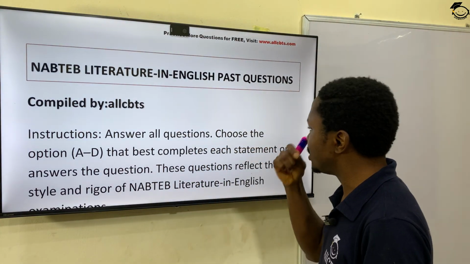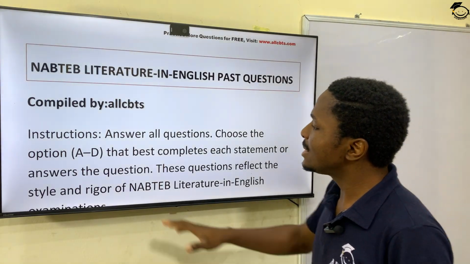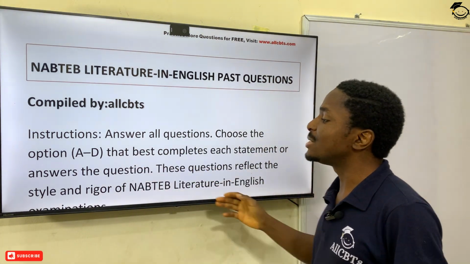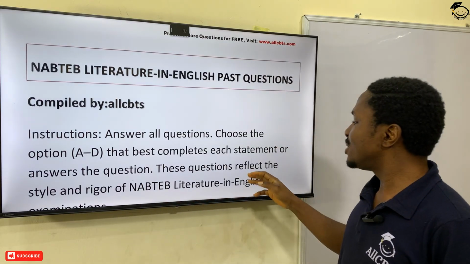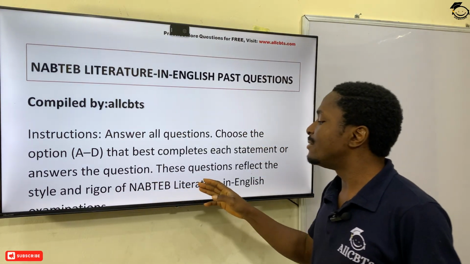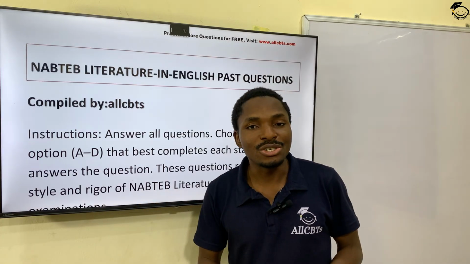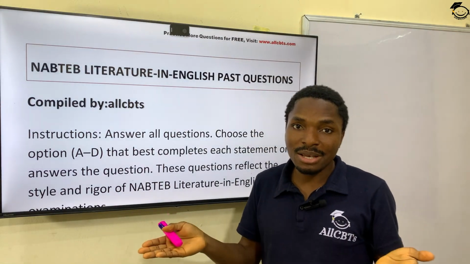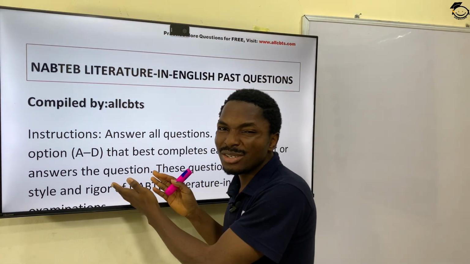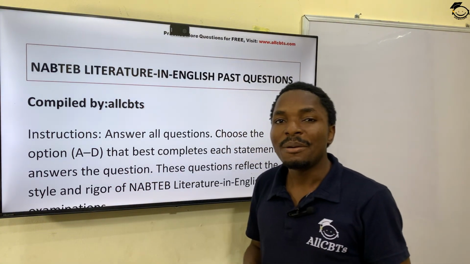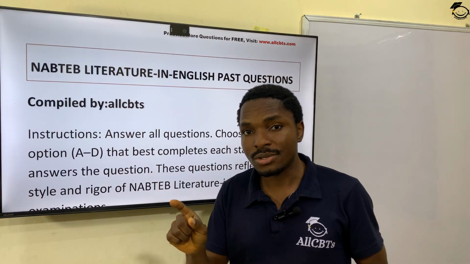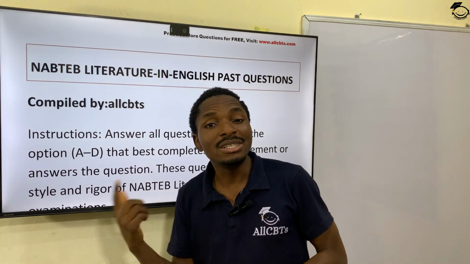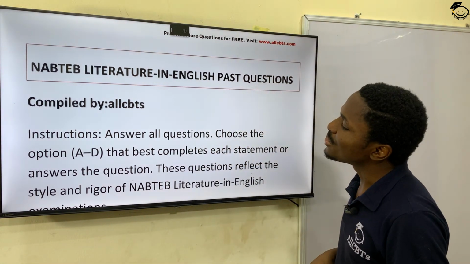Now let's get into the questions proper. Let's see this instruction. Answer all questions. Choose the option A to D that best completes each statement or answers the question. These questions reflect the style and rigor of NABTEB Literature in English examinations. Now you will see instructions in each section in your NABTEB exam, obviously. So this is just one that looks like such an instruction. Make sure you always pay attention to instructions because they can make or mar your performance in that particular category or even in the exam as a whole. Now let's go to question 1.